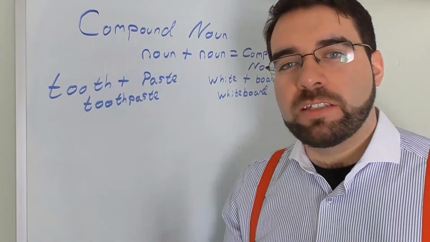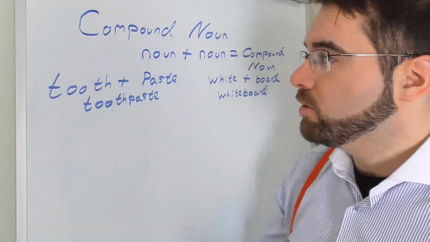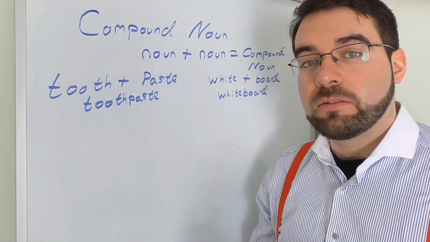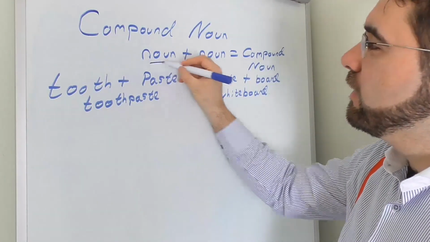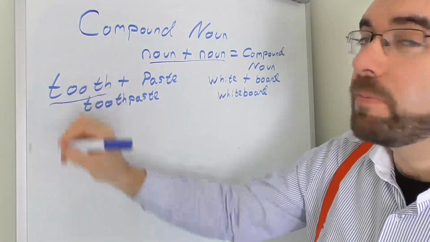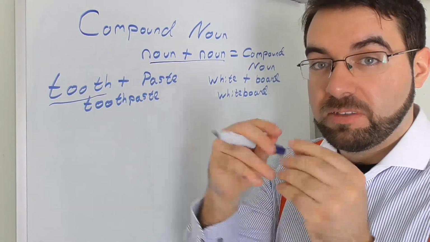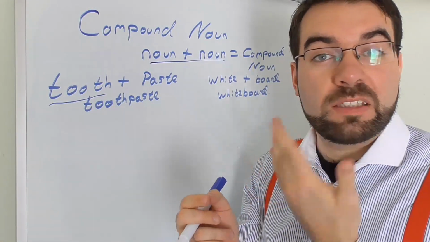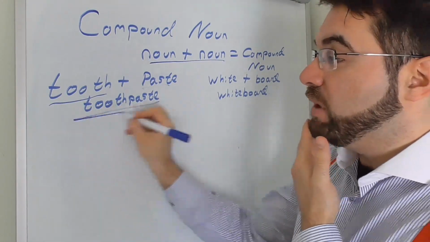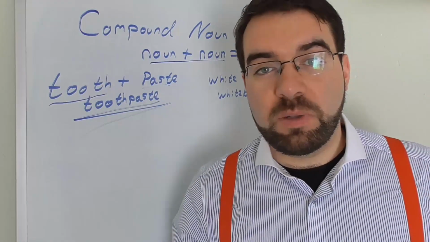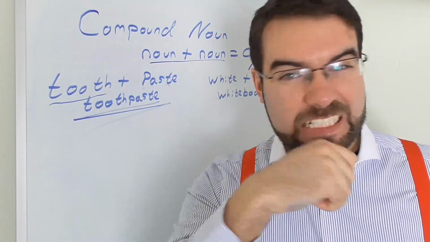But let's also look at this thing of compound noun. What's a compound noun? So it's a noun plus noun added together. It's two nouns together. So let's look at the noun tooth, and paste, paste. That equals toothpaste. But what is toothpaste? You tell me. Alright, cleaning your teeth.